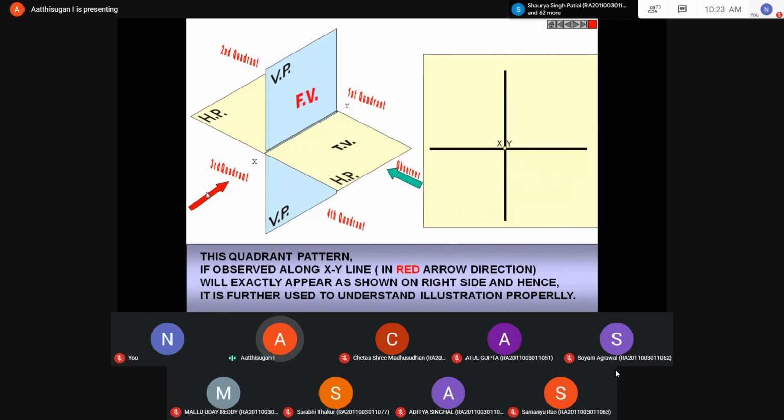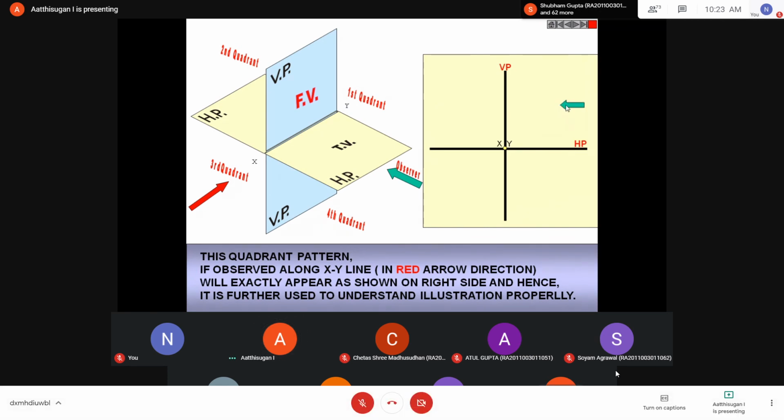Just imagine I am seeing from here. So this is the VP, this is the HP, and this is the observer, your eye. Suppose the object is here, the front will be here in this condition. Now again, one more hint.